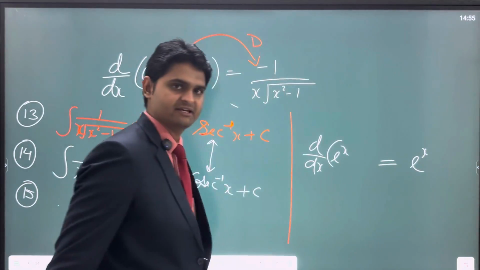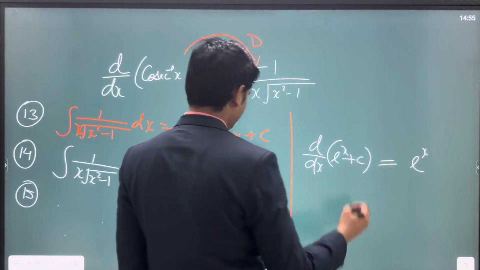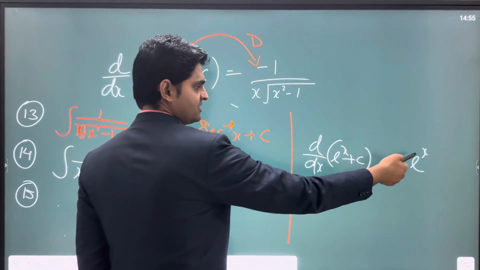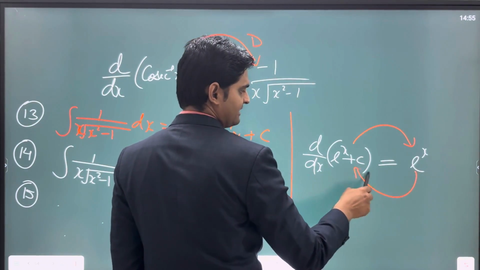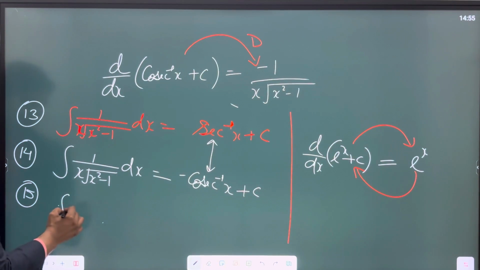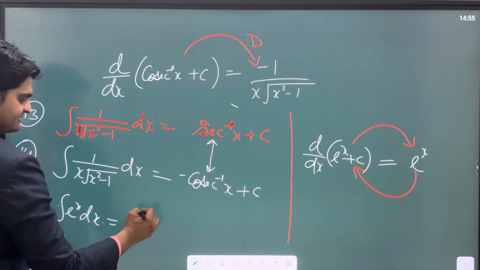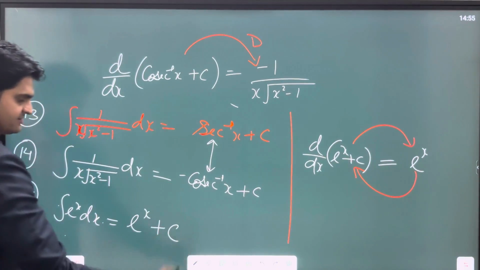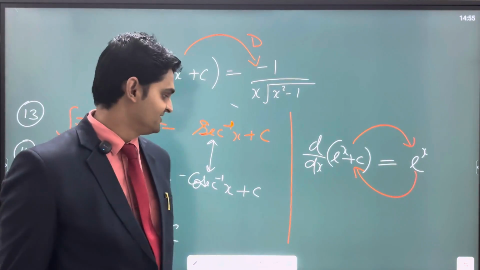The derivative of e^x is e^x. We already know this. So if I put c, again we know that the differentiation will remain the same. So this is the derivative. If I integrate it, I will revert back to the primitive state. So the integration of e^x will be e^x itself, the same function, right? e^x is like a pole star, it never changes its position.